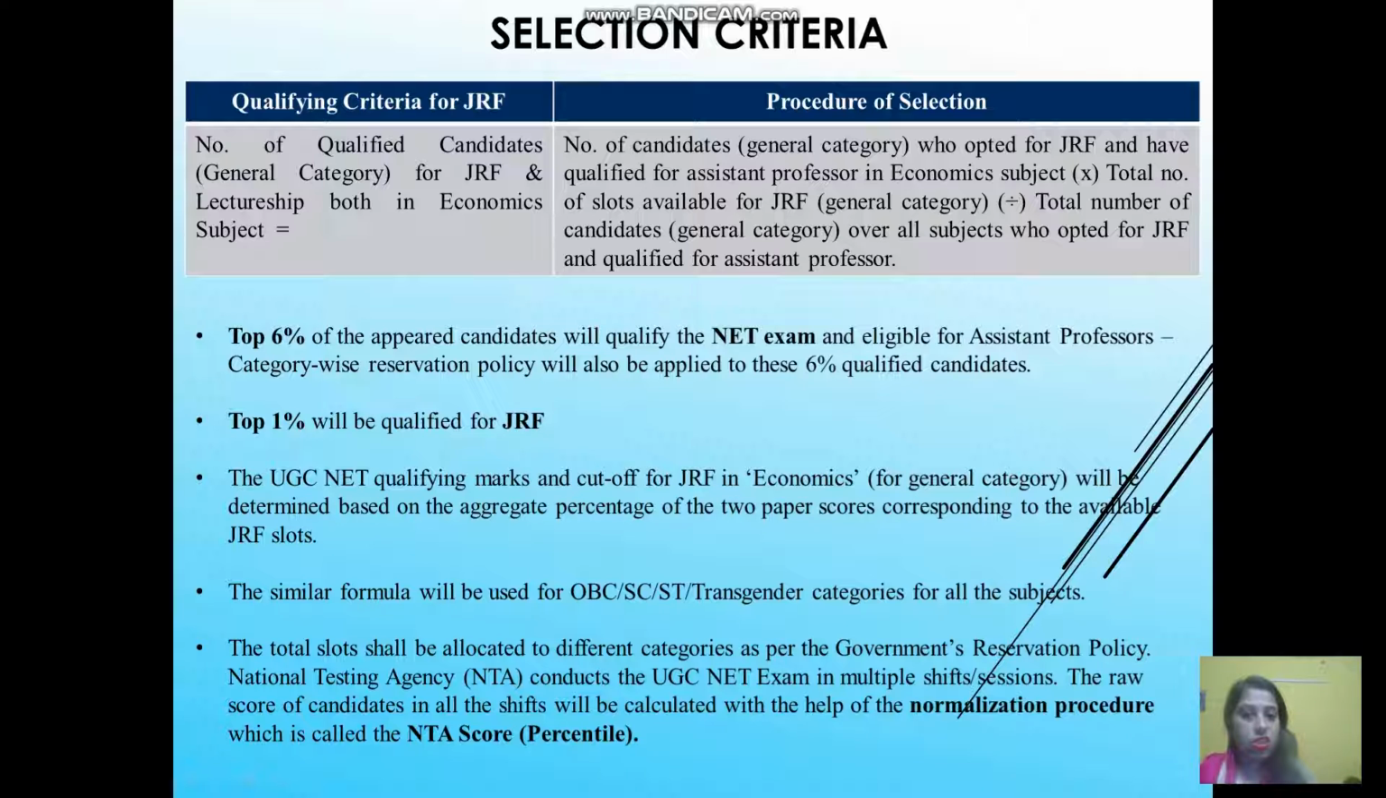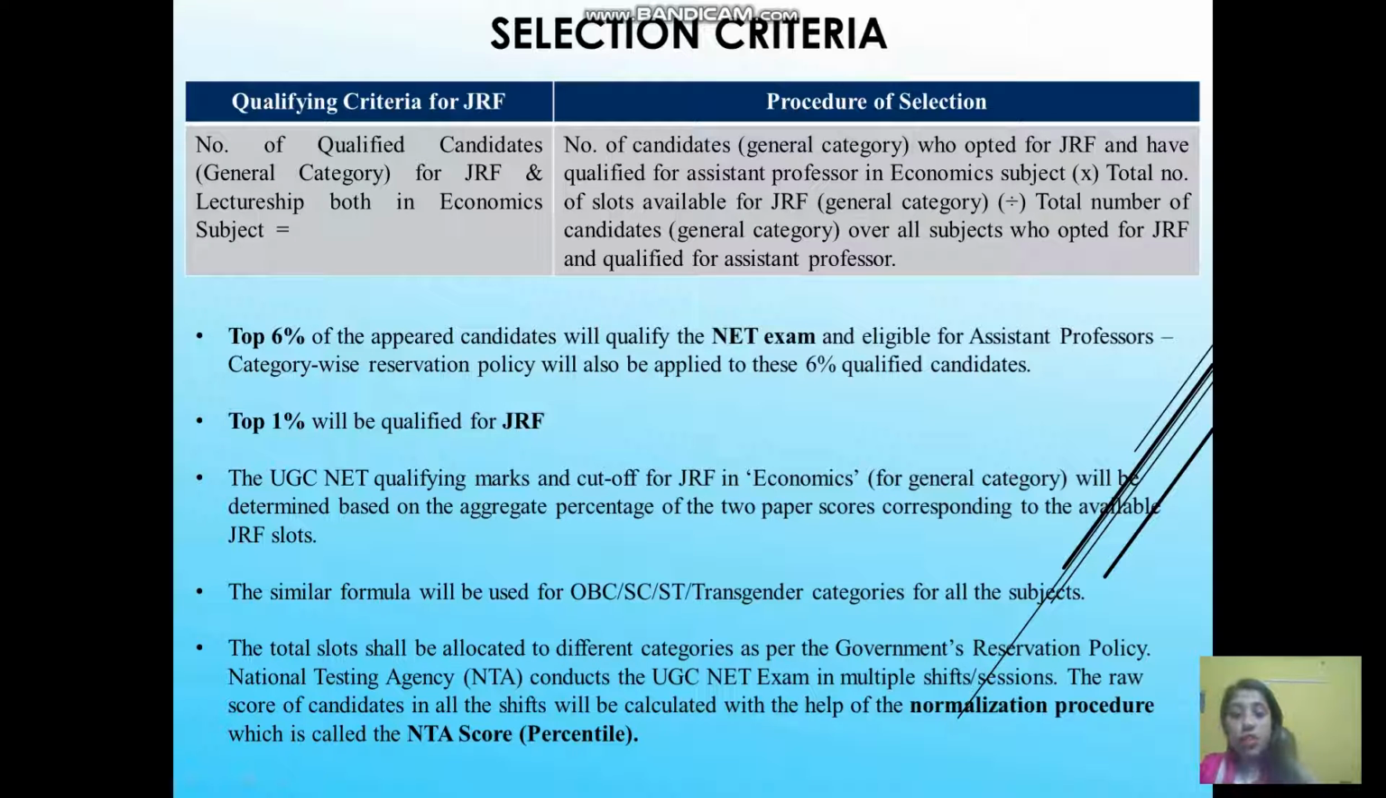Again, only the general category people, divided by the total number of candidates, again general category, over all subjects who opted for JRF and qualified for assistant professor. So on the basis of this formula, we are going to select the JRF candidates.